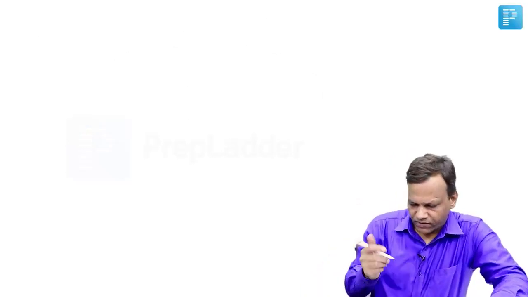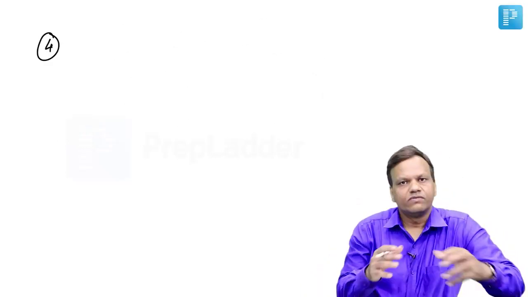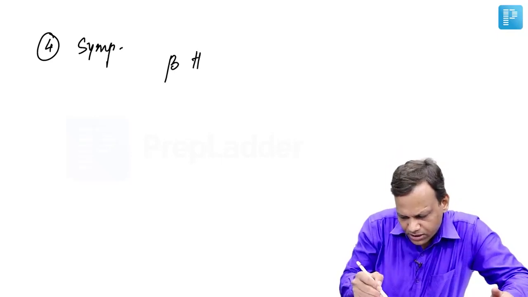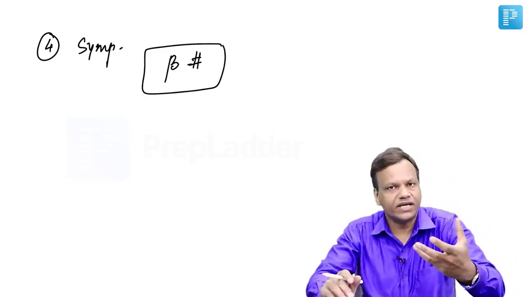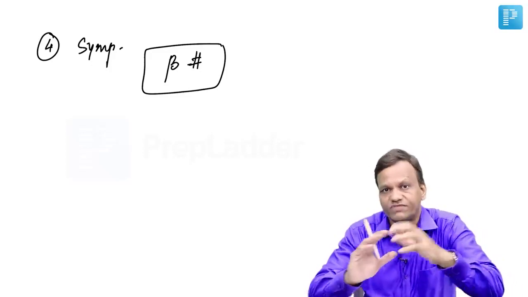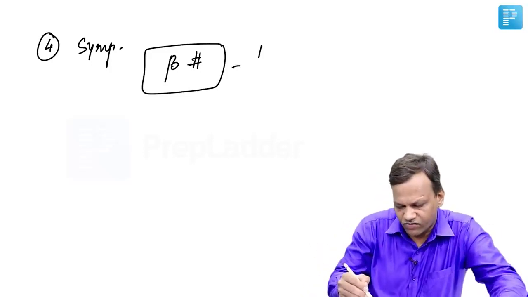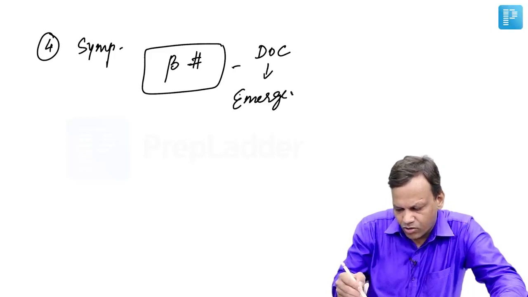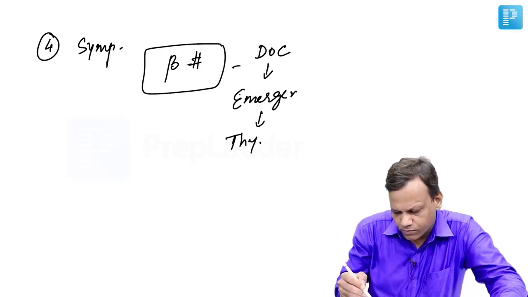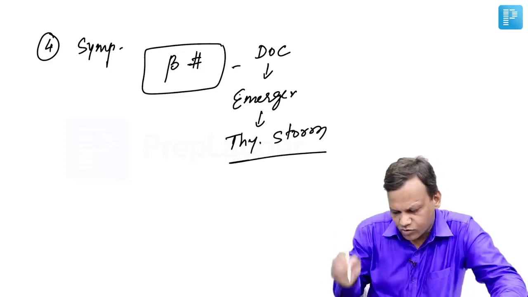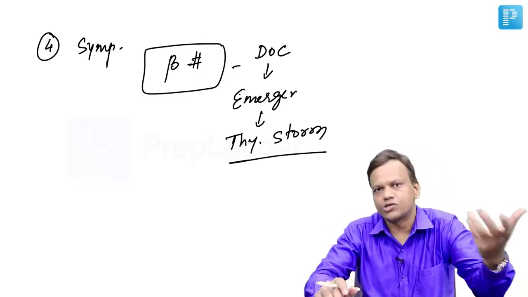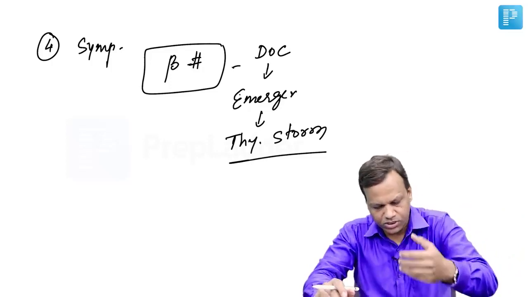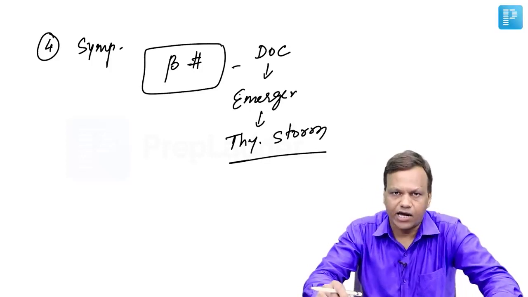Okay. Then we have drugs for symptomatic relief like beta blockers. Beta blockers are drugs used for symptomatic relief in emergency cases. When there is severe hyperthyroidism, beta blockers are drug of choice. Drug of choice for emergency hyperthyroidism, known as thyroid storm. Thyroid storm, beta blockers are drug of choice. Apart from beta blocker, we can use other drugs like propylthiouracil in thyroid storm. Okay. So these are the important points regarding the anti-thyroid drugs.